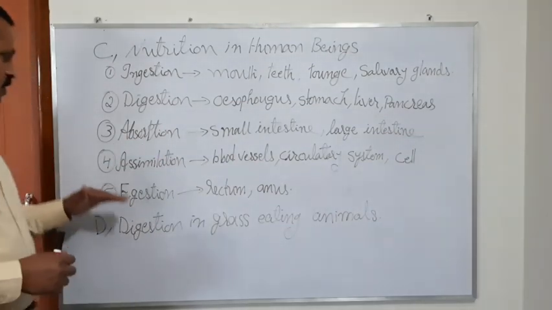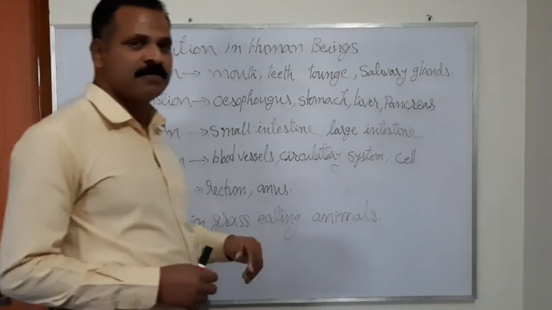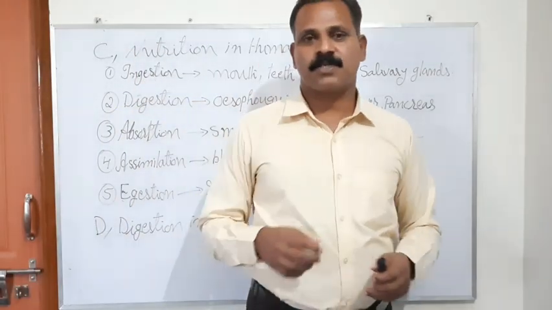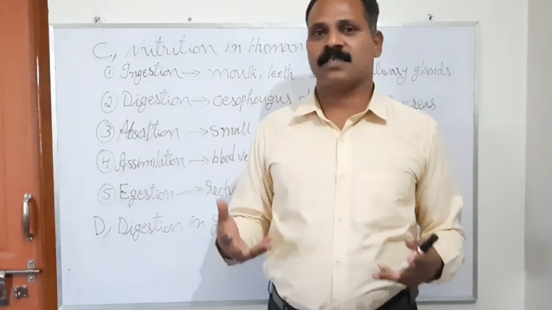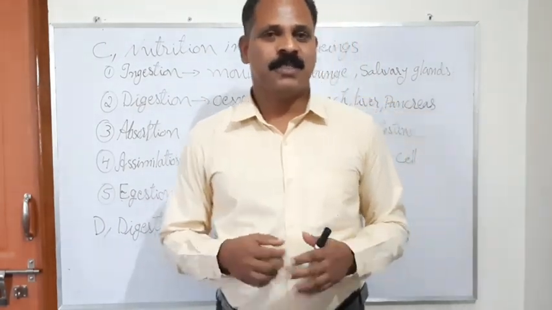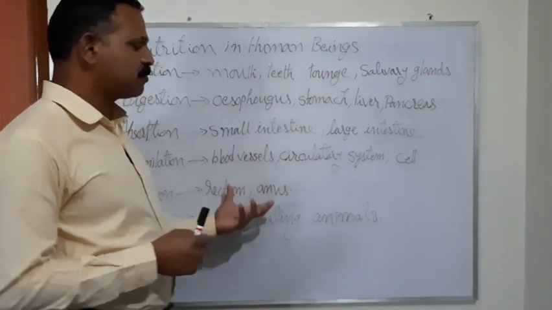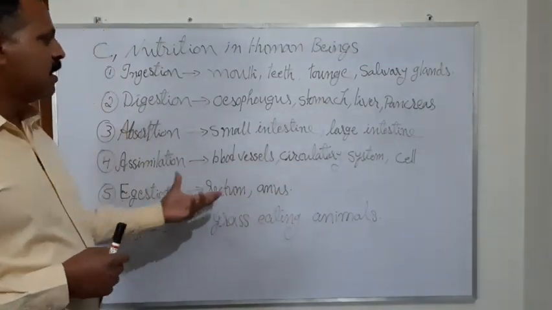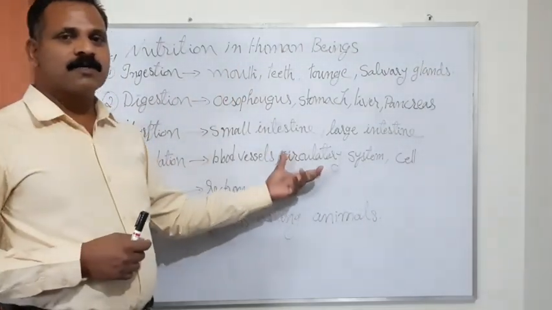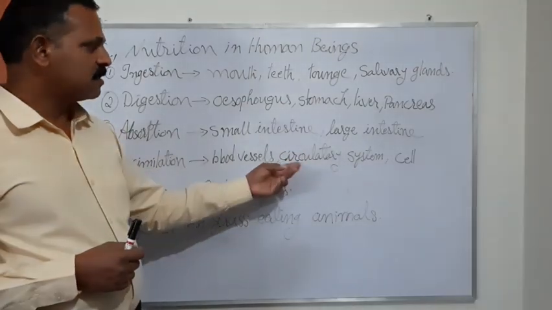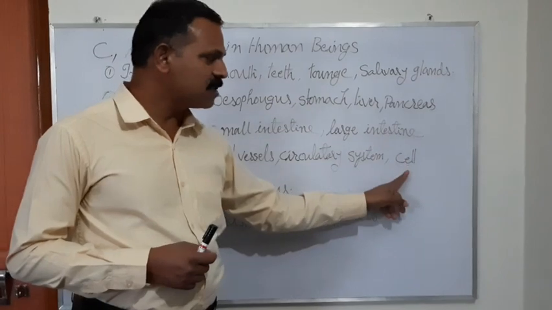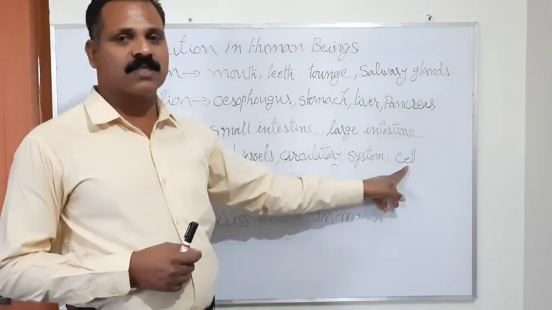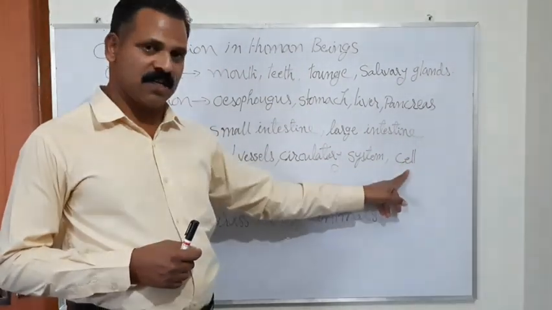And the fourth stage is assimilation. Assimilation is the process of releasing and utilizing the absorbed food. The nutrients absorbed by the blood vessels are transported through the circulatory system to the various parts of the body, the cells, and the releasing of energy, mixing with oxygen, is done in the cell.